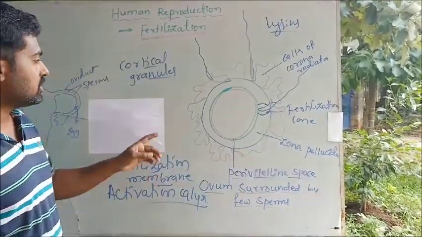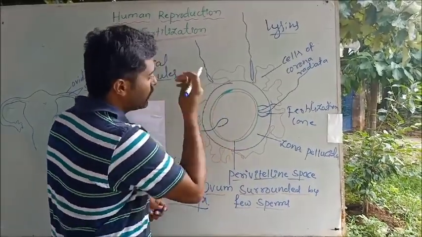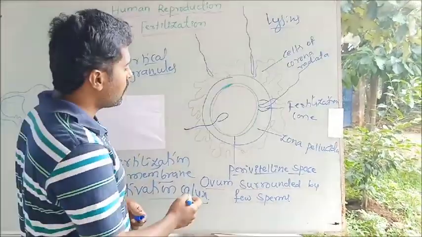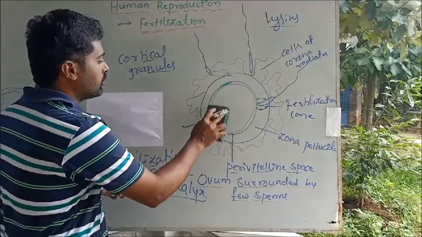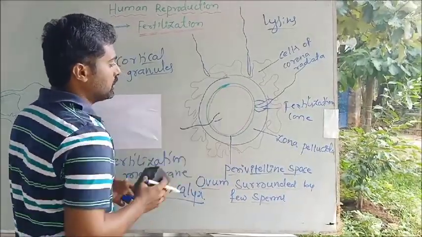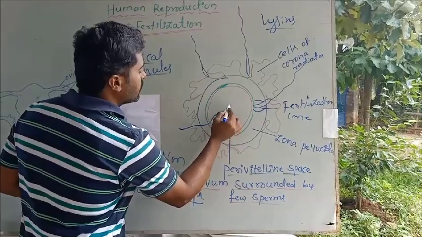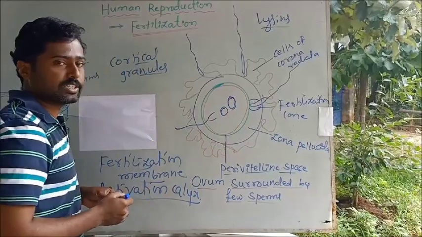Once the sperm enters the ooplasm, the fertilization cone subsides, it means it disappears. Then the plasma membrane of the sperm head dissolves, and it releases the male nuclei. The ovum nuclei or the female nuclei is present here.